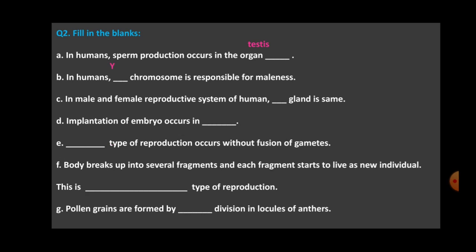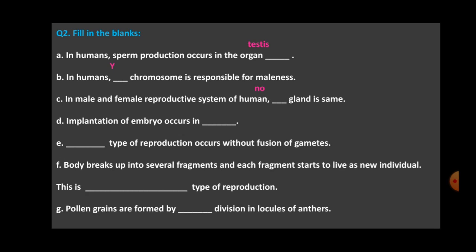In male and female reproductive system of human, dash gland is same. Come on, scratch your head and give me the answer. Which gland is same in male and female reproductive system of human? Yes? And the answer is no. All the glands are different. There is no similar gland present in male and female reproductive system.